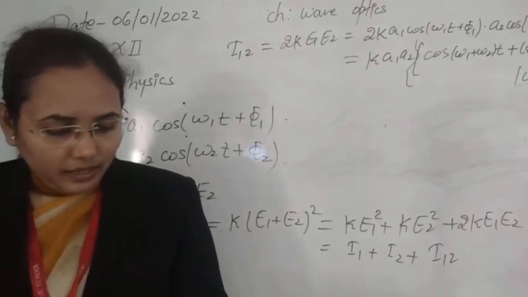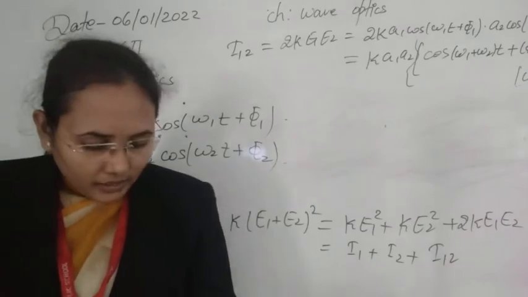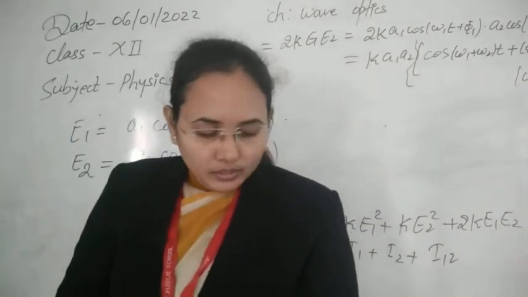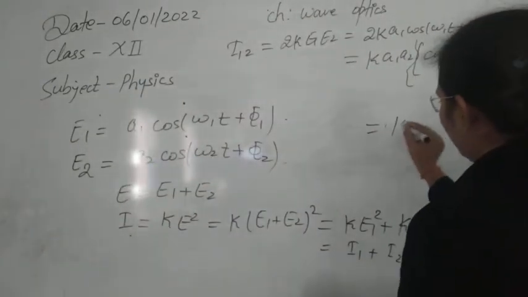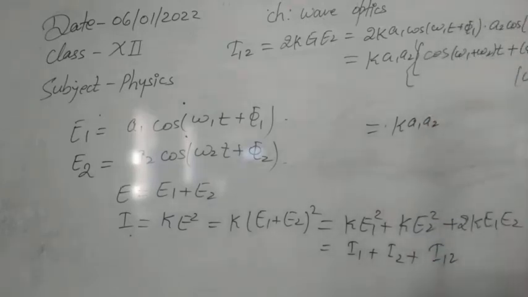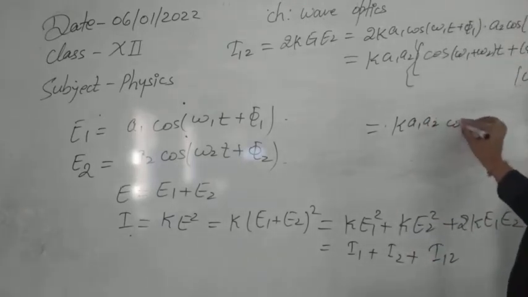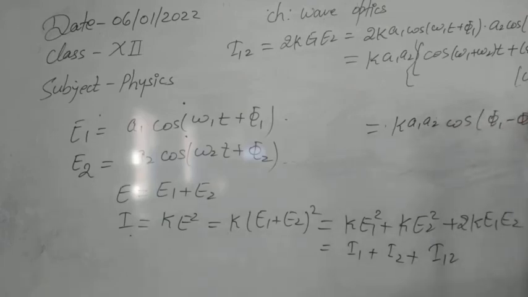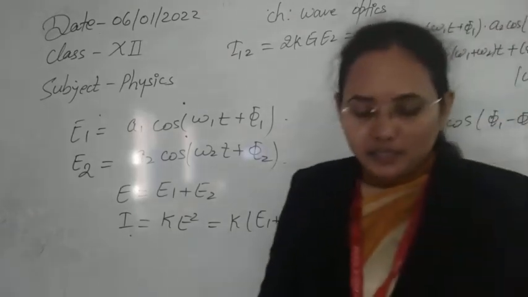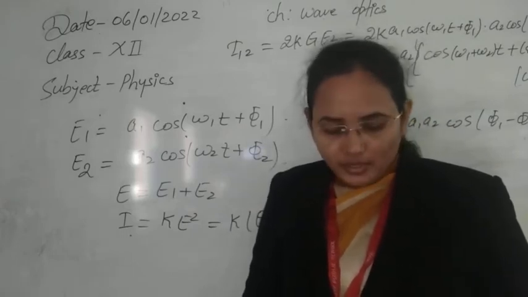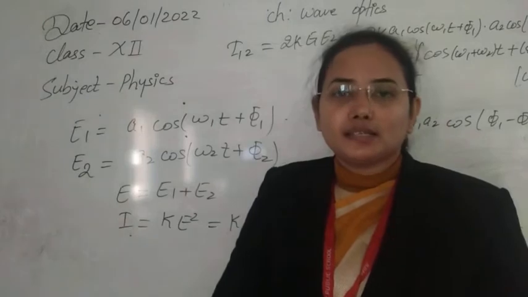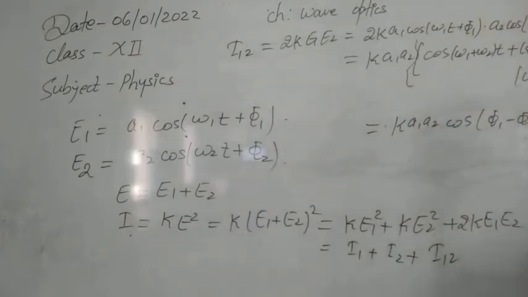So that means here, if the frequencies are the same, the average of 2K E1 E2 over that time is given by only K times... Over the complete cycle, that is, from 0 to 2 pi, it is known that the average value of cos x is 0 and the average value of cos square x is 1 by 2. So we can apply this formula here also.